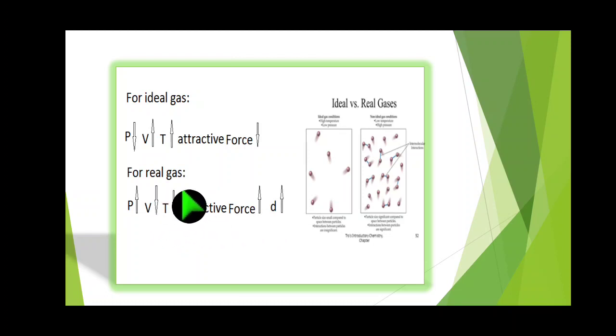I give some examples for real gases. Here we can see the diagram. The molecules interact with each other, right?